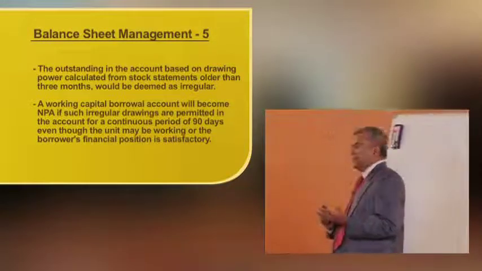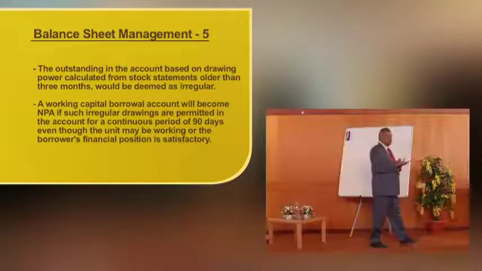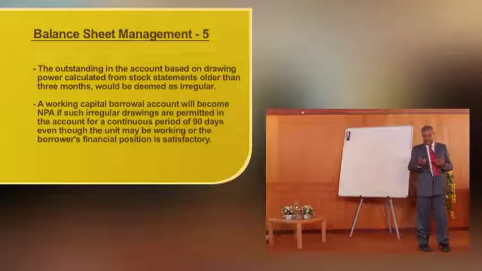It means January, February, March, April, May, June, and on 1st July this account becomes NPA.